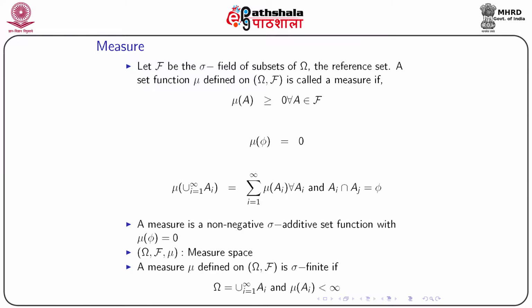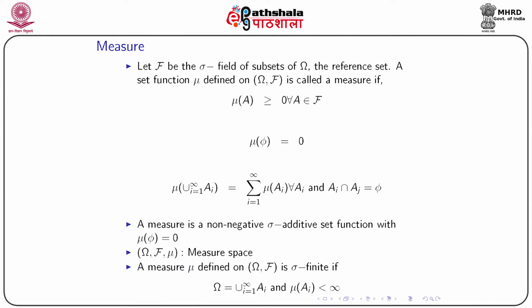And the third condition: taking the countable union over i from 1 to infinity of A_i, which results in a set, the value of the set function on this set will be the sum of their individual set functions if the sets are mutually disjoint.